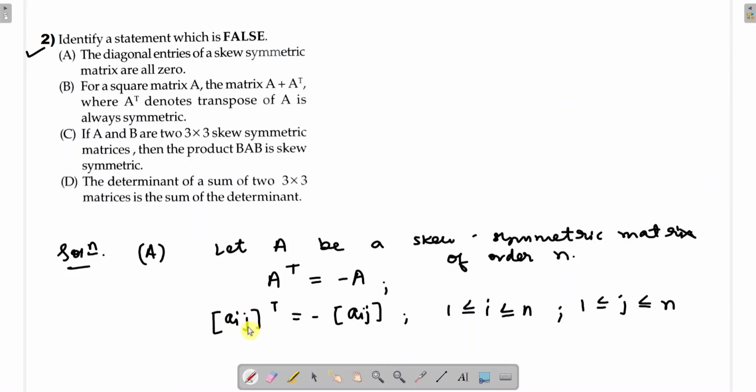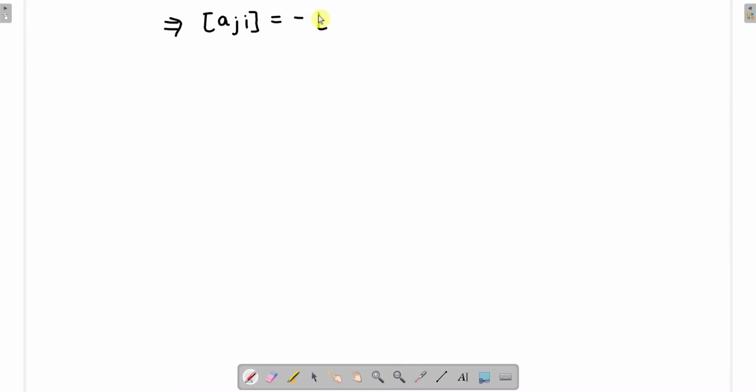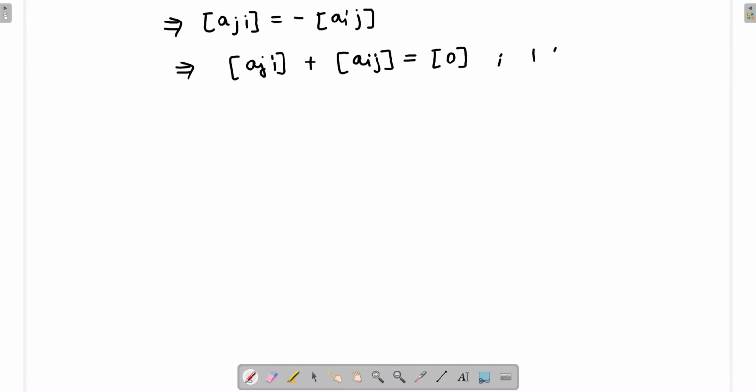I will come in place of j, and j will come in place of I. Okay, this will be equal to minus matrix Aij. So this implies Aji plus matrix Aij is equal to the 0 matrix, and of course you have to keep a note of this: 1 less than or equal to i, j less than or equal to n. So both i and j are greater than or equal to 1 and less than or equal to n. So this will imply what?